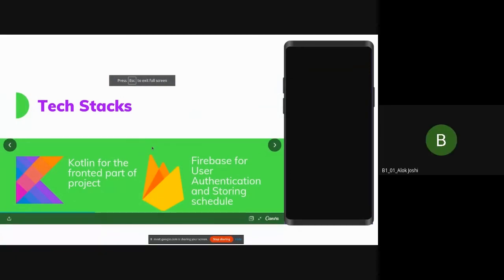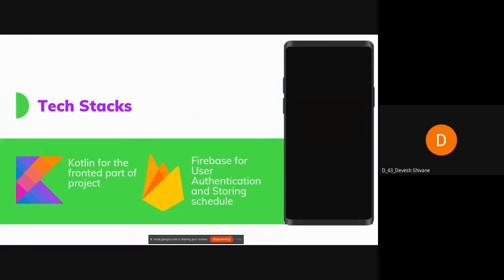One thing about the tech stack: we use Kotlin for the back end and front end of the app. We designed the front end using XML, and we have used Firebase for user authentication and storing the schedule of teachers and students. Over to Alok.